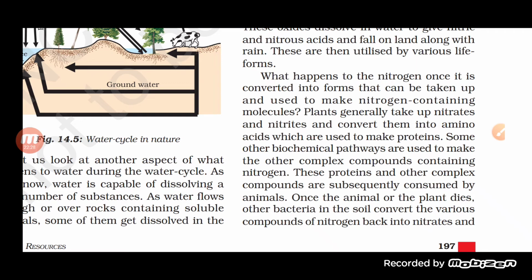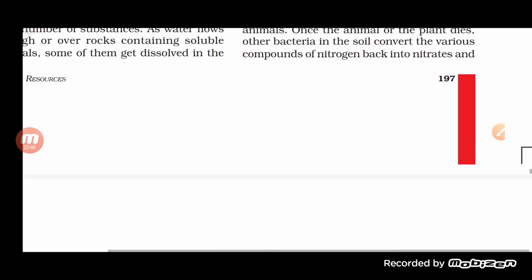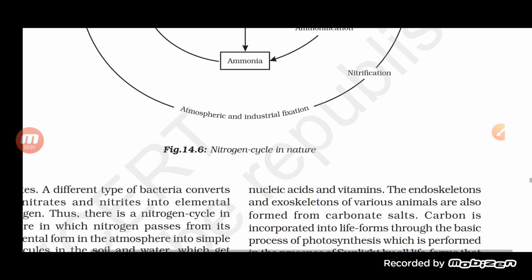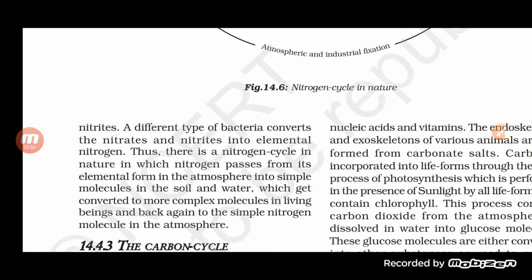Now once the animal or the plant dies, what happens? The bacteria present in the soil help in converting the compounds of nitrogen back into nitrate and nitrite again. And finally, the different type of bacteria which help in converting the protein to nitrate are called nitrifying bacteria, and the denitrifying bacteria help in converting the nitrate and nitrite into elemental nitrogen.